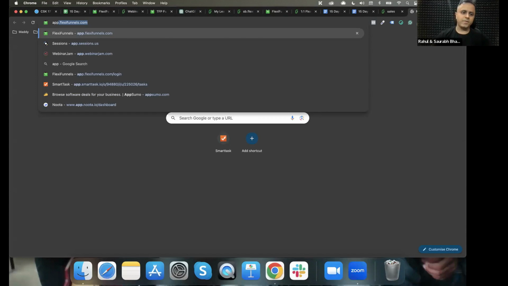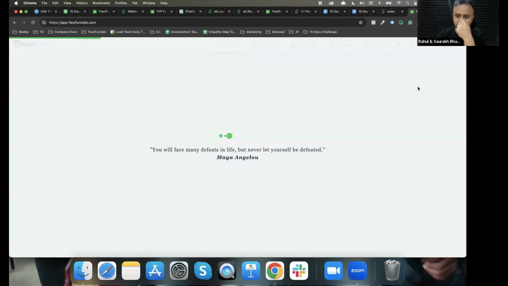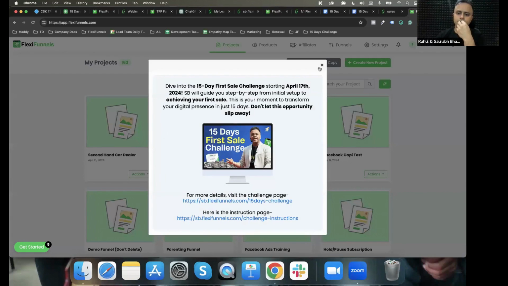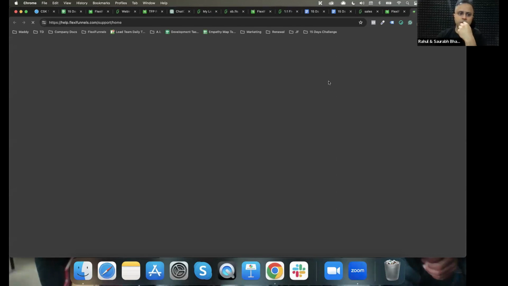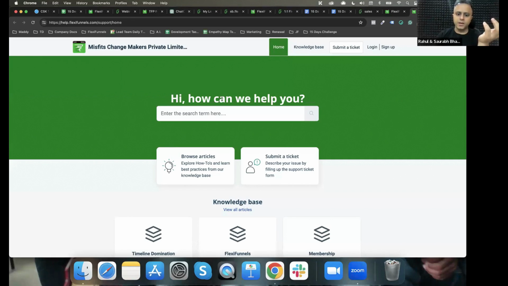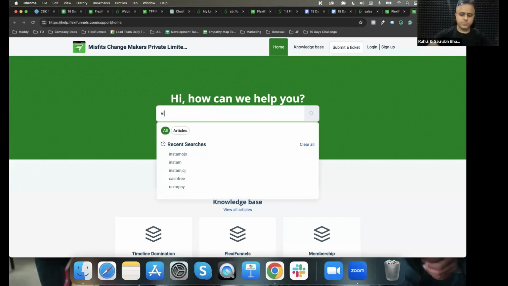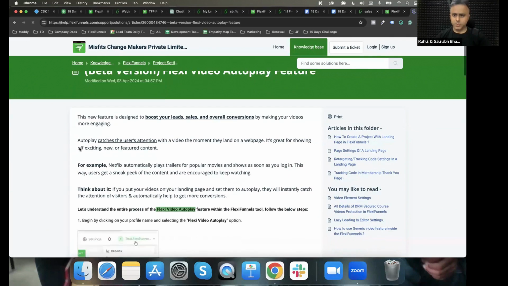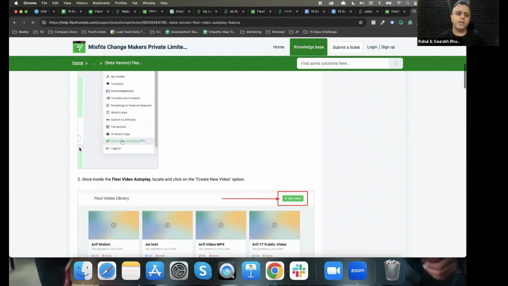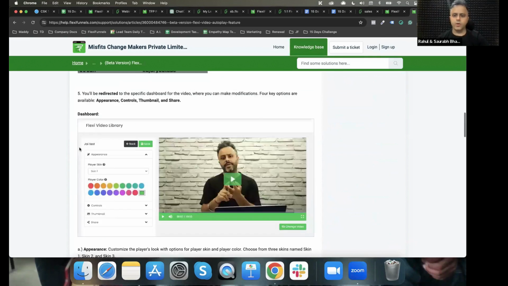So when you go inside FlexiFunnels, you click on the knowledge base link. And in the knowledge base, you just search for anything and you will find a magical solution right over here. So when you search for video autoplay, you have this article. So you want to learn how to use video autoplay? We have this full article over here. It will teach you how to do the video autoplay, right?